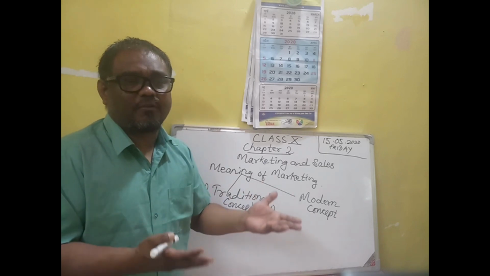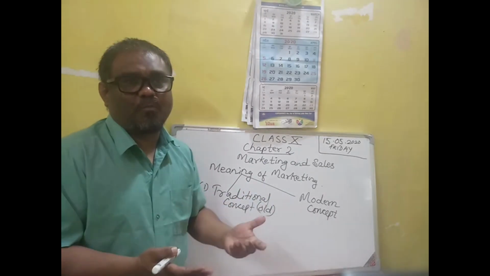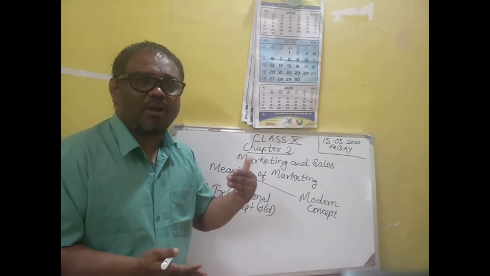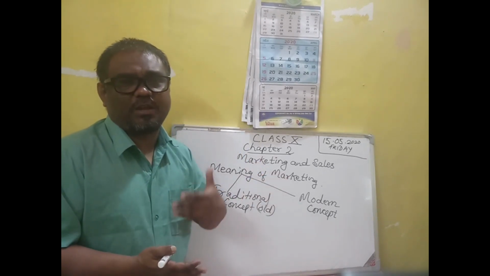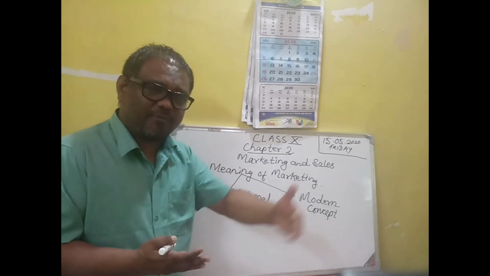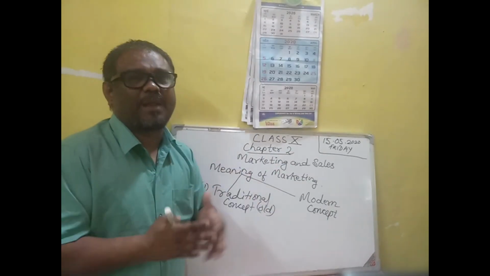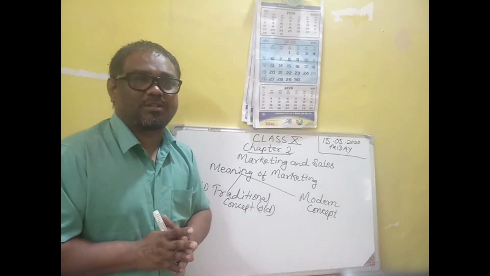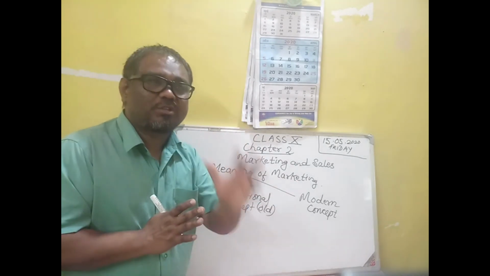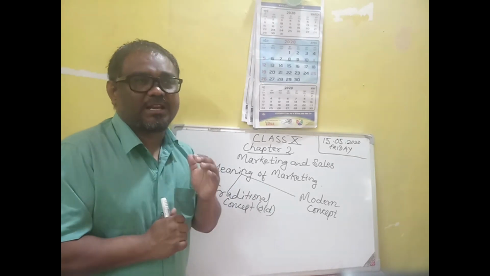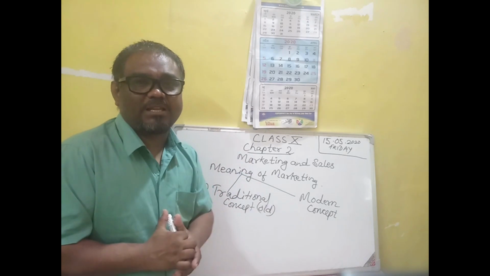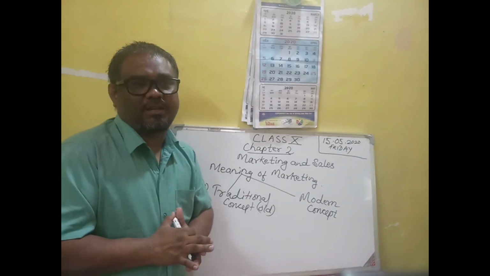If you see mobile phones, some prefer Nokia, some prefer Samsung, some prefer Sony. So there are multiple brands selling the same type of product, and there is competition among them. People have different choices. People choose only that product which can satisfy their need, which can make them happy in terms of price and quality.